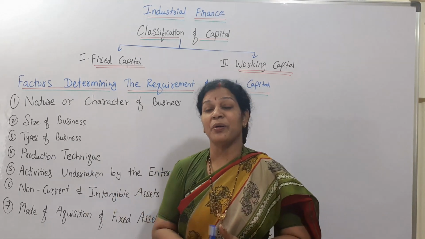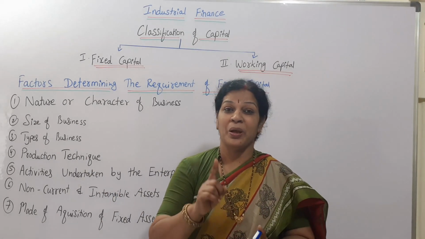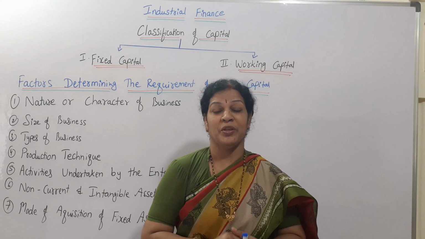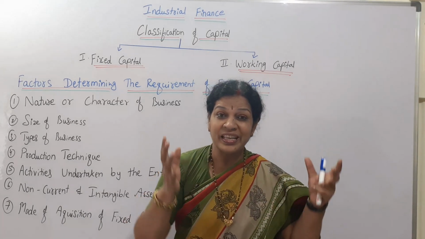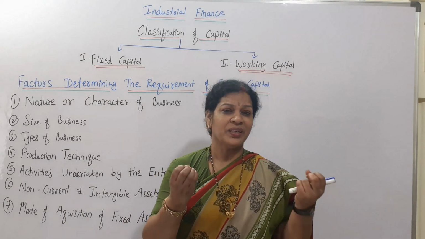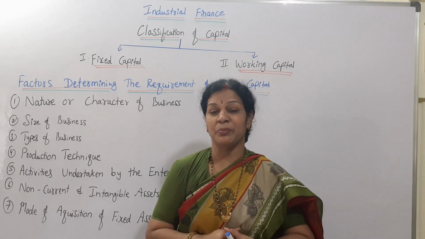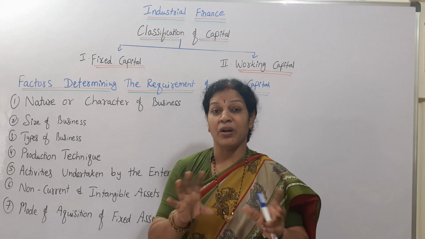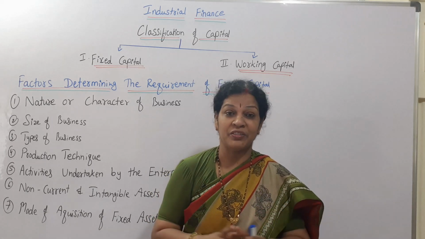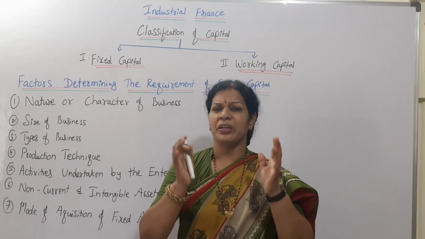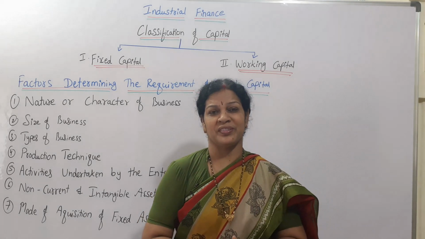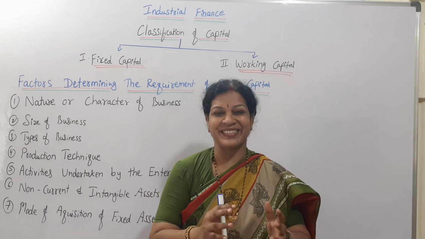There are many problems to run the organization, but finance should not be a problem. So that we are going to discuss in this chapter. How the company is going to accumulate the finance, what are the factors which determine the finance, and what kind of capital is required for the organization. Everything in detail we are going to discuss. Are you with me? Yes.